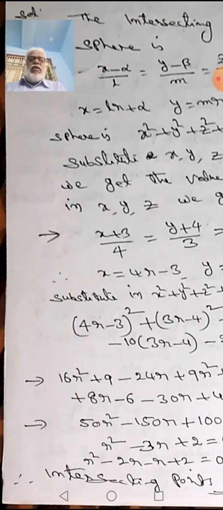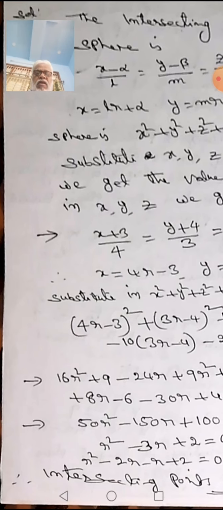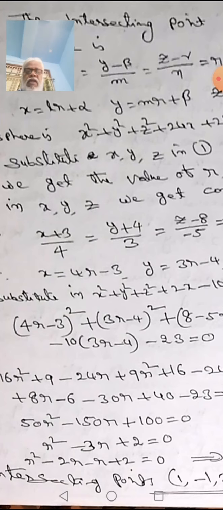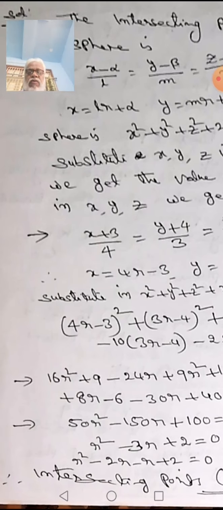How do we get this? The values of x, y, z are substituted in the given sphere. So the equation becomes a second degree equation in r. We got 50r square minus 150r plus 100. So r square minus 3r plus 2 is equal to 0.